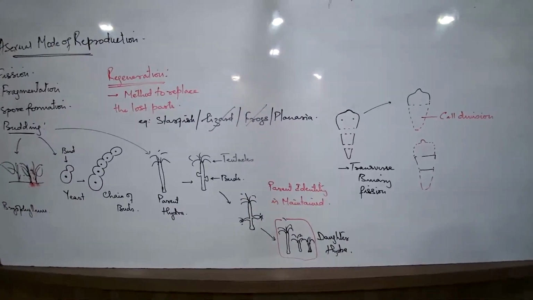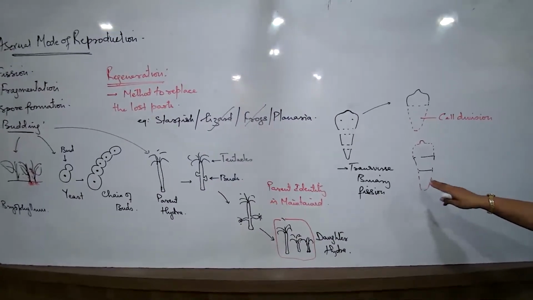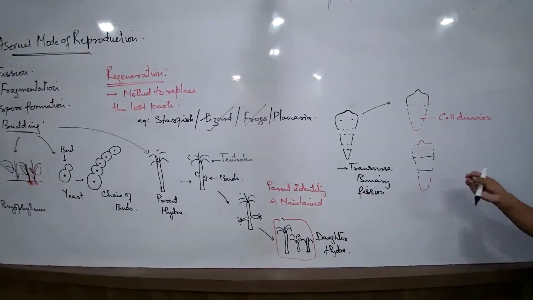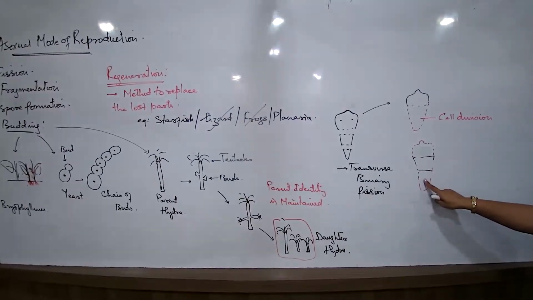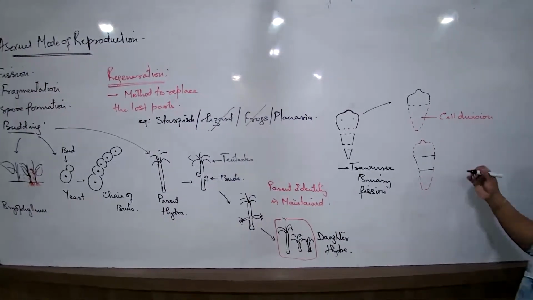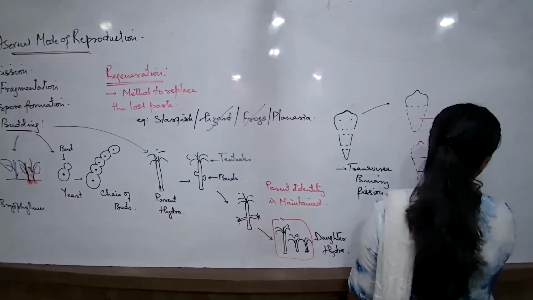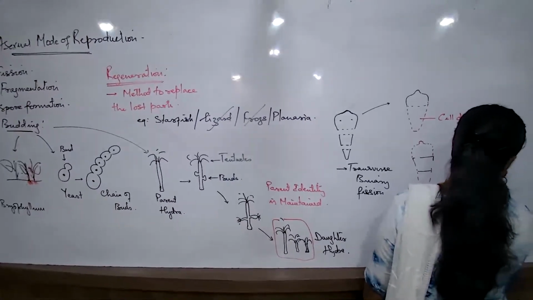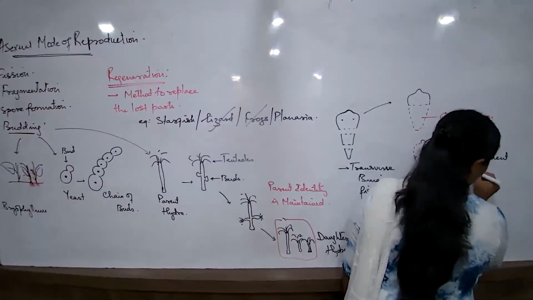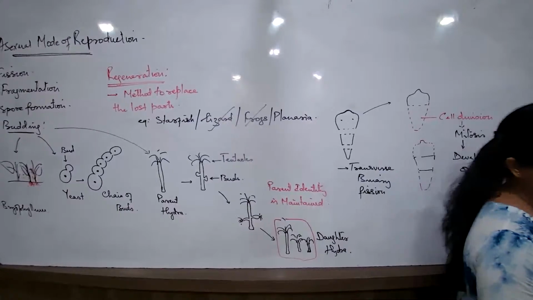That's it. But what about the planaria? Does it have any well-developed tissues and systems and organs? Nothing. So only few, at the most one or two tissues which are there, and just a small group of cells that can easily be made up by the simple process of cell division, that is mitosis. So cell division known as mitosis can only result in the development of few cells and tissues. Cells and tissues can be formed, but can organs and systems be formed? No, organs and systems cannot be formed.